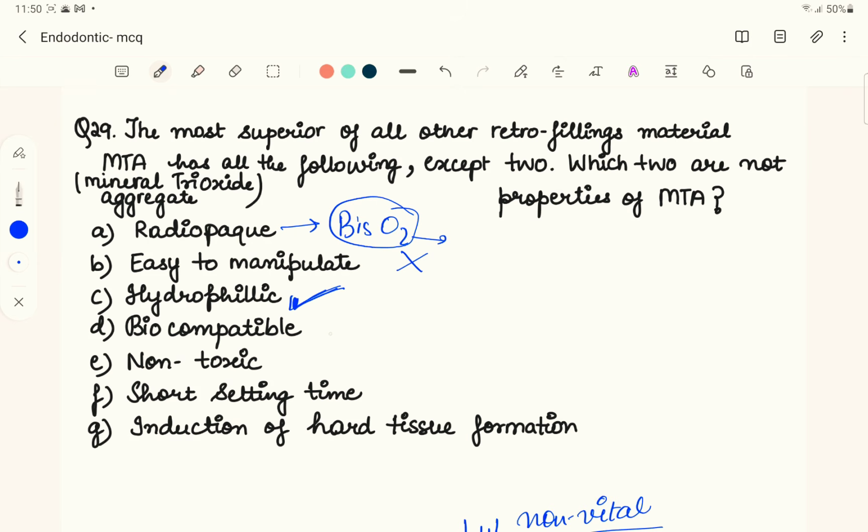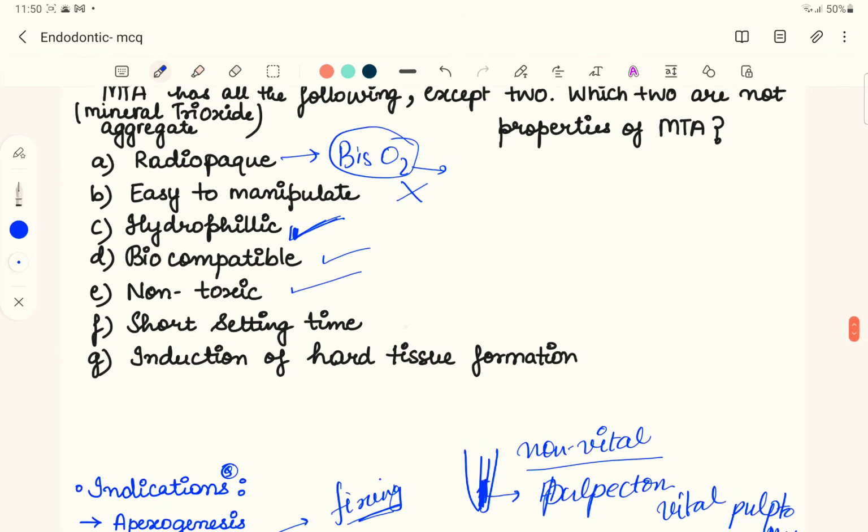Now, the MTA is biocompatible. This is a true statement. MTA is biocompatible. It is not toxic. It is also a true statement. MTA has got a short setting time. No, this option is going to be incorrect, since MTA has got a longer setting time, it has got a setting time of 2 hours and 45 minutes, or you can say 165 minutes.